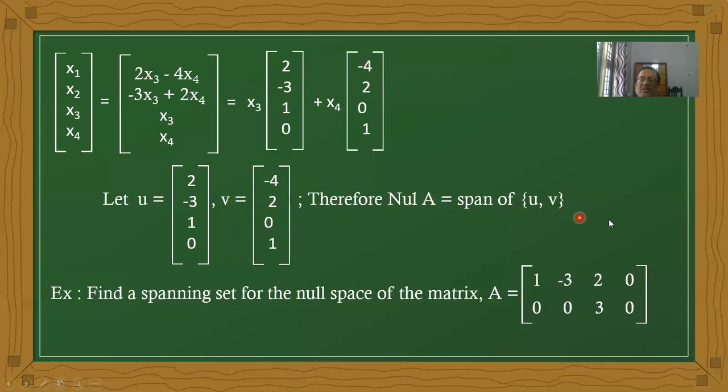That is the problem. You can also verify: if you take row times column, you definitely get 0. Now a similar type of problem is here. Find the same for the same dimension, 2 by 4. What is the matrix? 1, minus 3, 2, 0; 0, 0, 3, 0.